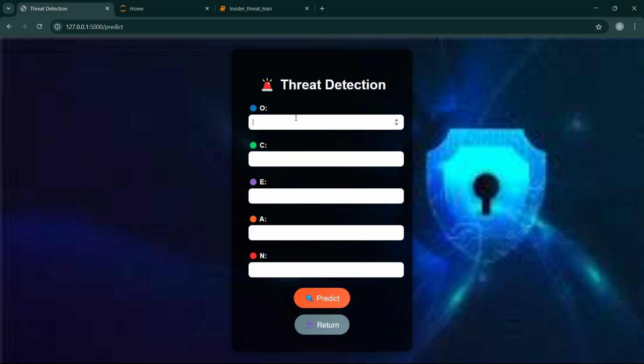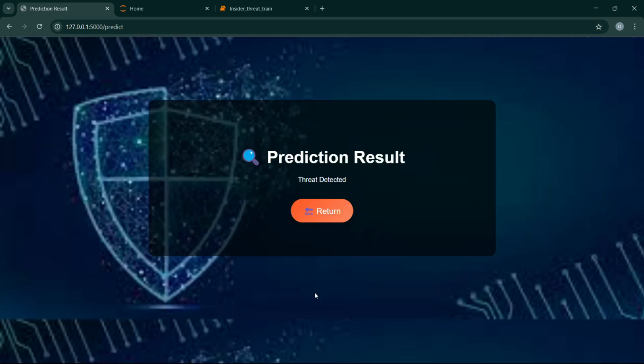Here I'm taking another example like O value is 50, C value is 20, and next E value is 40. And next A and N values are 20 and 40. Now it shows thread detected. Based on those five rules, it will detect whether it is a thread or no thread. Here we are detecting the insider thread in an organization by using the user information. Thank you, everyone.